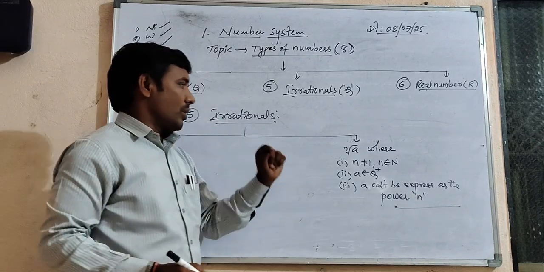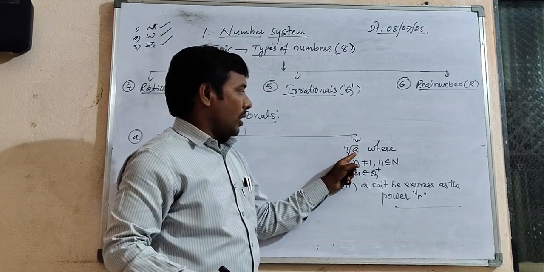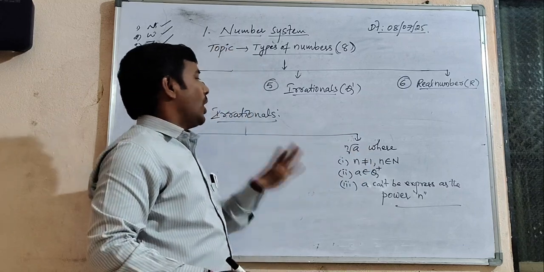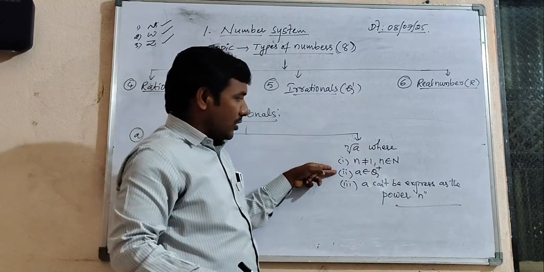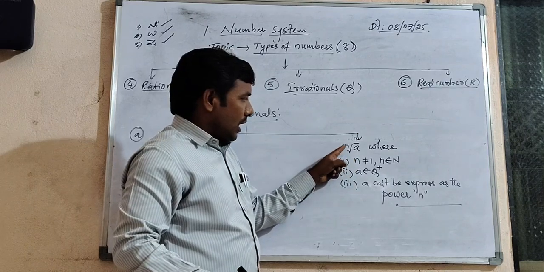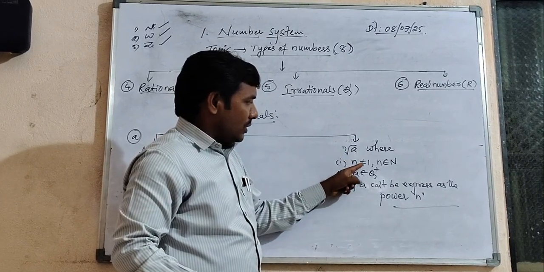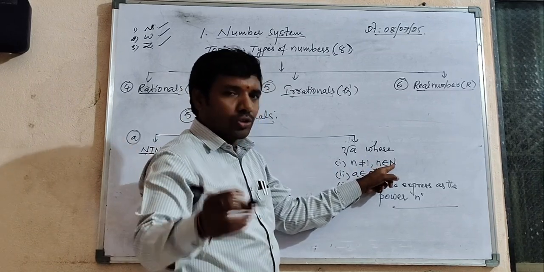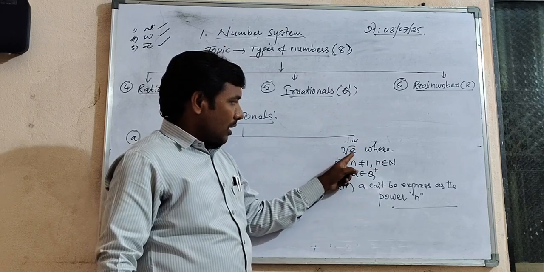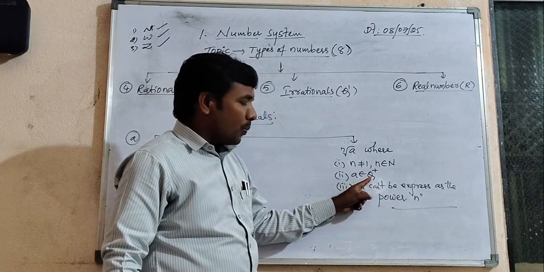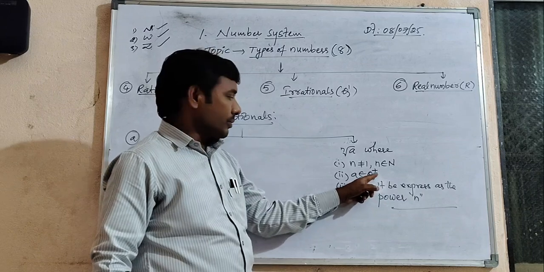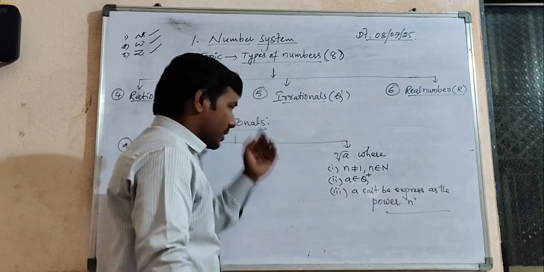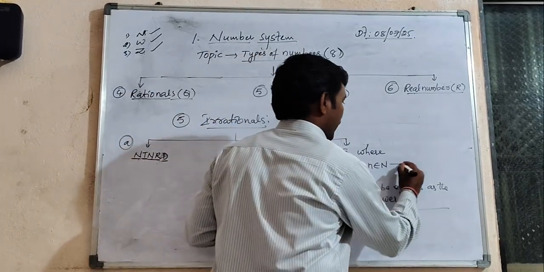Simple. One more: nth root of a. Values of the form nth root of a are called irrationals, but with three conditions. What is the first one? The n value is not equal to 1, and it must be part of the natural numbers. The second condition: a belongs to positive rational numbers. The third condition: a cannot be expressed as the power of n.